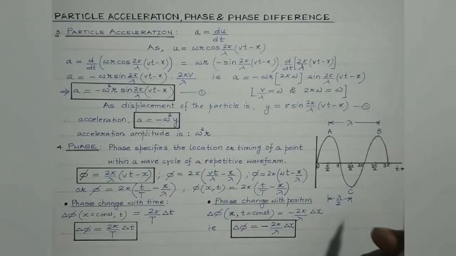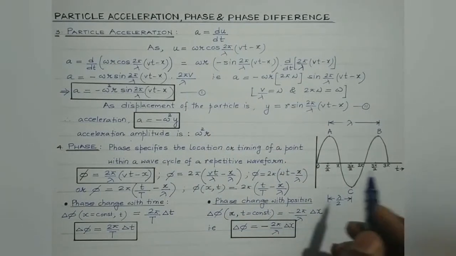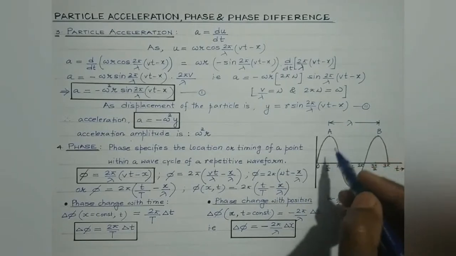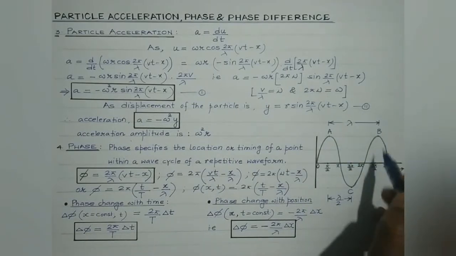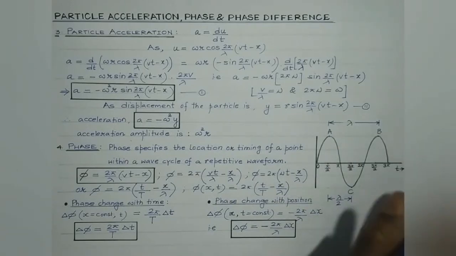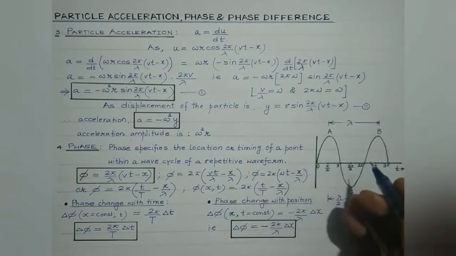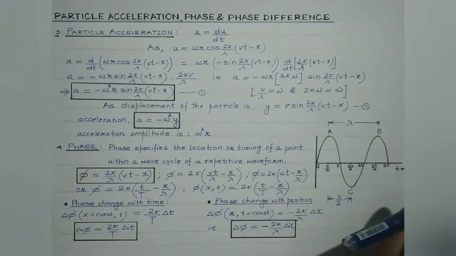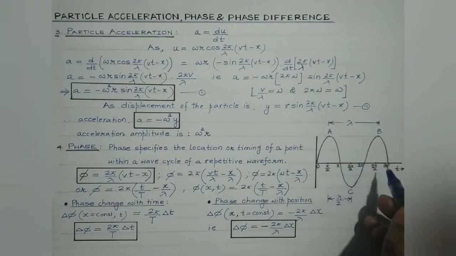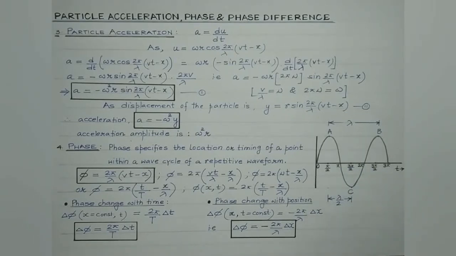Students, here I must mention a very important point, that each particle of the medium possesses a constant amplitude. The amplitude is constant for each particle, right? But its phase changes as the wave propagates. Also students, there is a regular phase difference between succeeding particles and a continuous variation of phase all along the wave. So this equation suggests the phase change with time, keeping x constant, and this equation suggests the phase change with position at a given instant when t is constant.